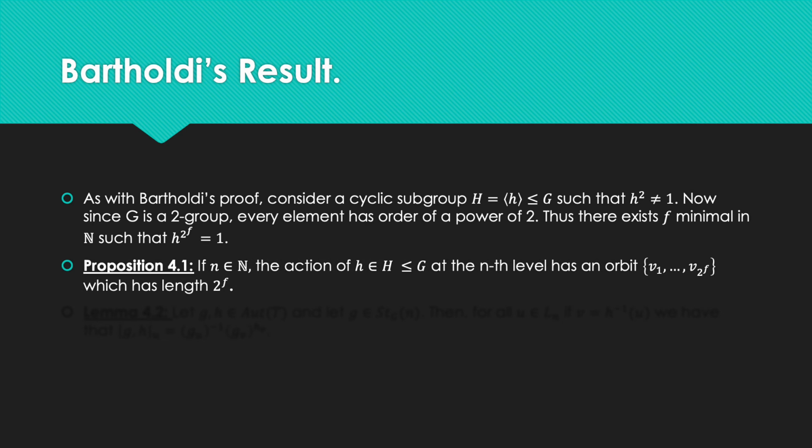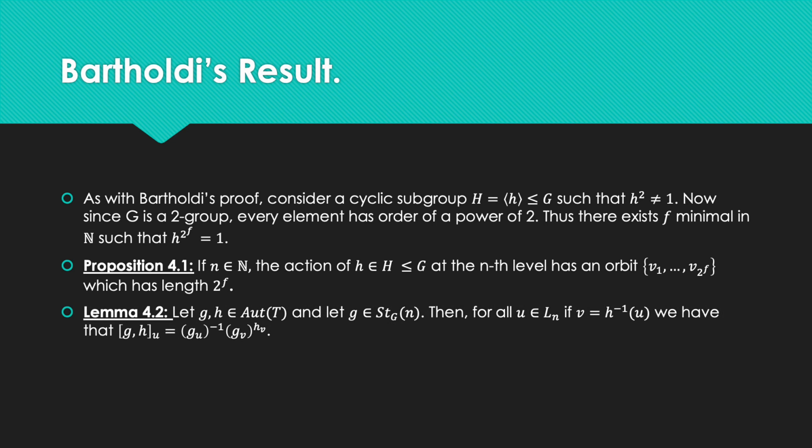The first thing we generalised was that if n is a natural number, the action of the subgroup H at the nth level has an orbit v1 through v2 to the f, which has length 2 to the f. The proof is again included in the report. And secondly, let G and H be elements of the automorphism group of the binary rooted tree, and let G be an element in the nth level stabilizer. Then for all u in that level of the tree, if v is equal to the inverse of hu, we have the following, which again I'm not going to try and read out, but the proof is in the report.